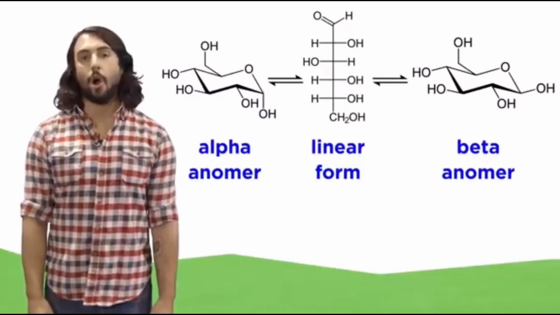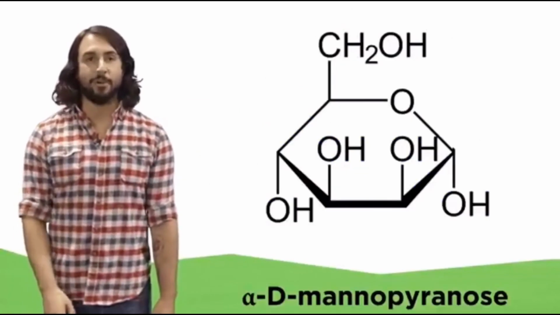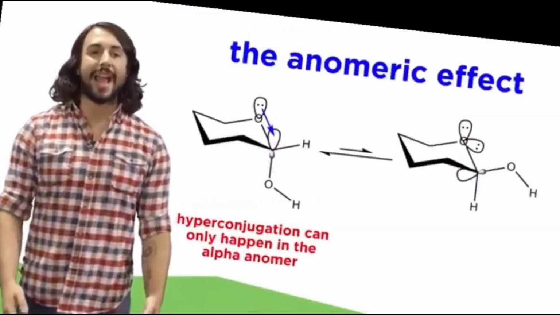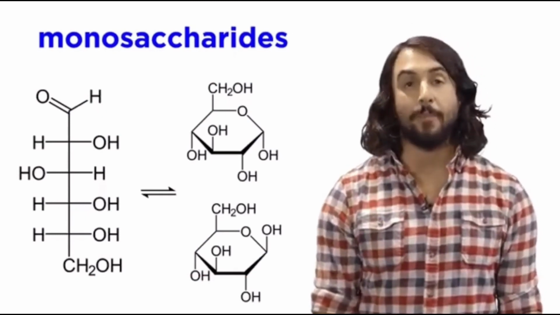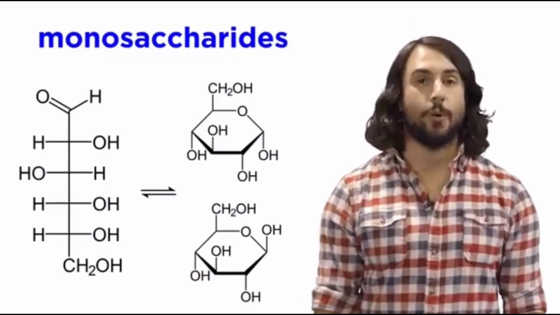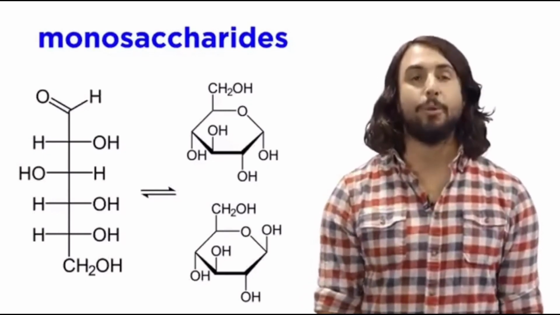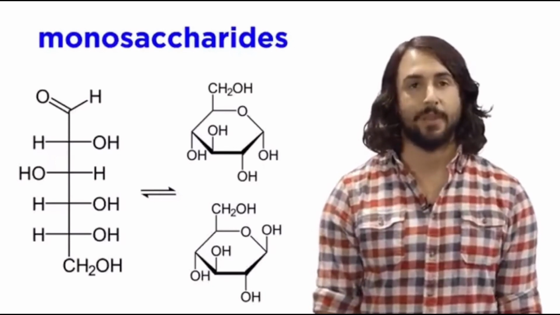A sugar will not always prefer the beta anomer. In some sugars, like mannose, the alpha anomer is preferred due to reasons of hyperconjugation that we call the anomeric effect. So we now know a bit about monosaccharides, their linear form, and the way they cyclize. And it is the cyclic form that is able to polymerize to form long polysaccharide chains. Let's learn about those next.